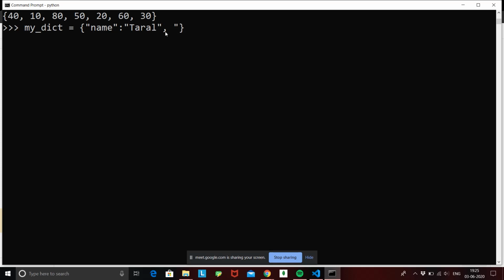So comma indicates that now this is a new key value pair. So if I add a key value pair saying location, and I set my location as Mumbai, fine. So now I have two key value pairs, that is name and location. Another we can have, suppose my number, and I'll give some random number to it.